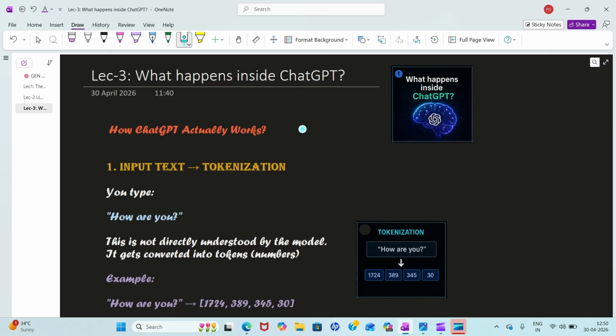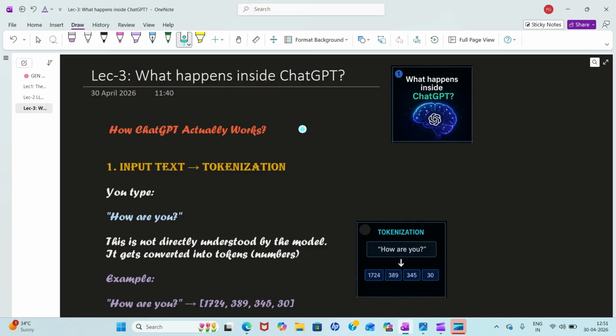Before starting this lecture, let's quickly connect the dots on what we have studied till now. We know that Gen AI is used for creating data, not just predicting data. That's how it is different from machine learning. And we know that the brain is the LLM, the large language model, which was doing what? It was predicting the next token based on probabilities, right? In the previous two lectures we understood everything in detail, so now we will implement those details.